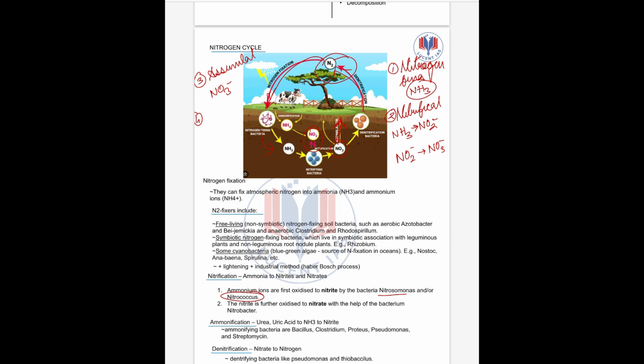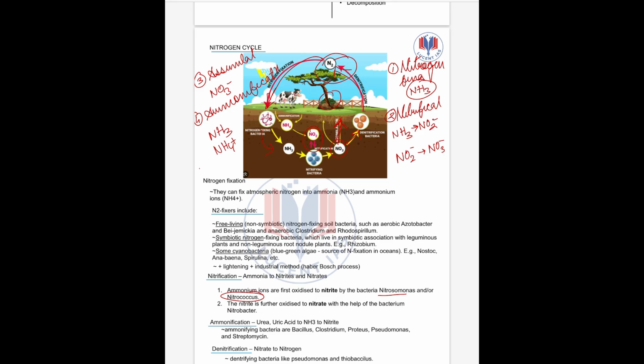Next up we have ammonification. So what is ammonification? When these plants and animals die or animals excrete waste, decomposers like fungi or bacteria break down the organic matter. During this decomposition, the nitrogen locked up in the organic matter is converted back into inorganic ammonia like NH3 or ammonium ions NH4 plus. This ammonia is then available for nitrification again.